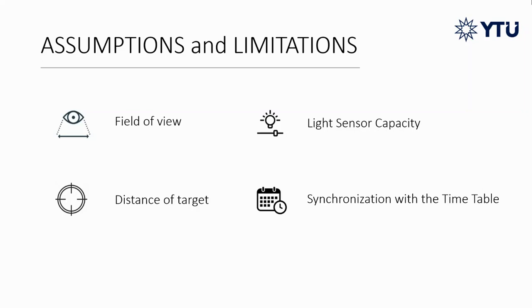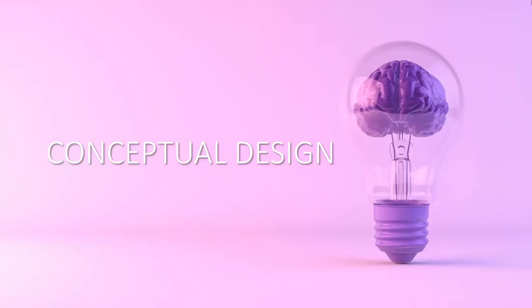In our project, we assume that the backside of the system is safe, and the 180-degree area in front of it should be observed. At the same time, we assumed that the distance of the target was within the range of the field of view, and the light sensor sensitivities are the same. Finally, the project should follow the timetable. From now, I will continue with the design suggestions. To understand the logic basis of the system, we will examine the conceptual design after the problem definition.